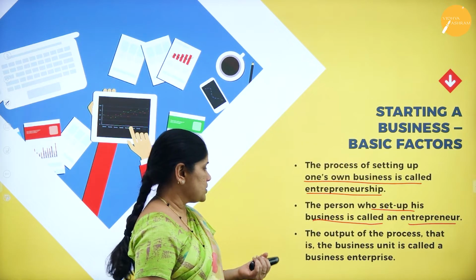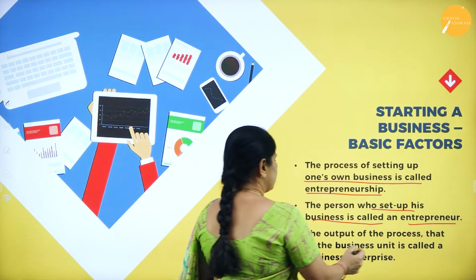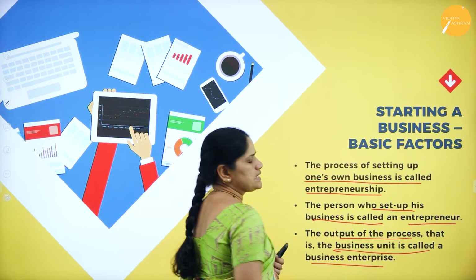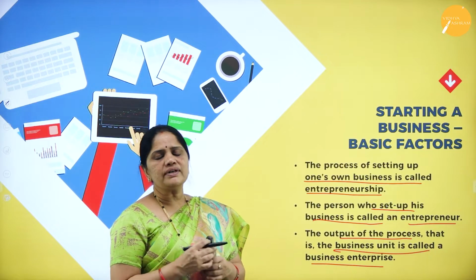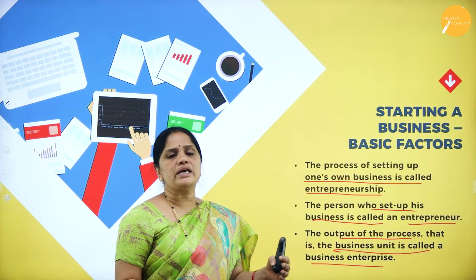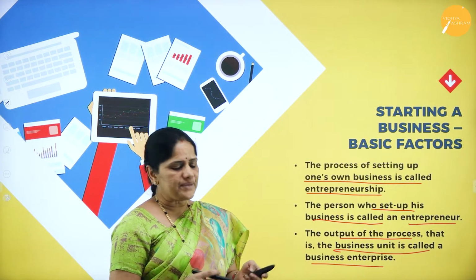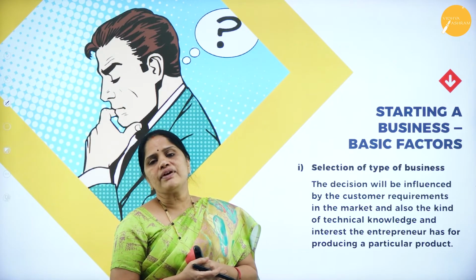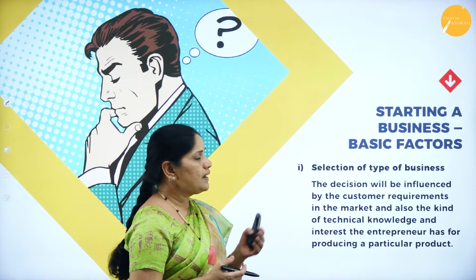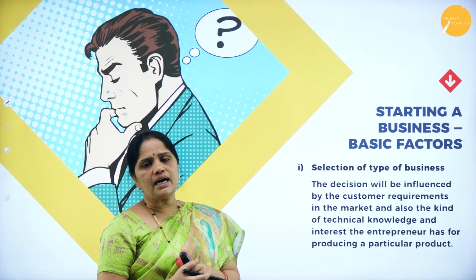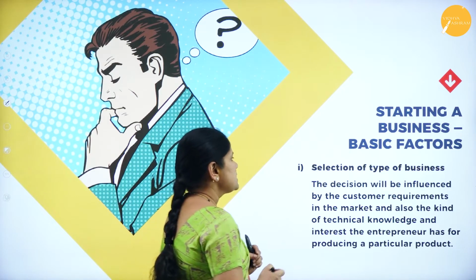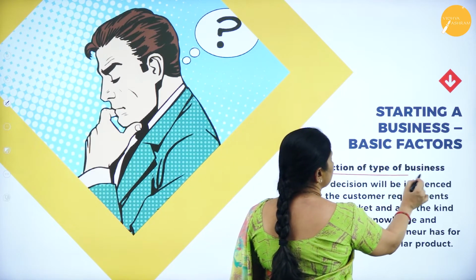Then the output of the business, that is the business unit, is called the business enterprise. Whatever he sets up as a business unit will be called the business enterprise. Now, let us look into the various factors which affect the business. While setting up a business, there are certain factors. The first one is selection of type of business.